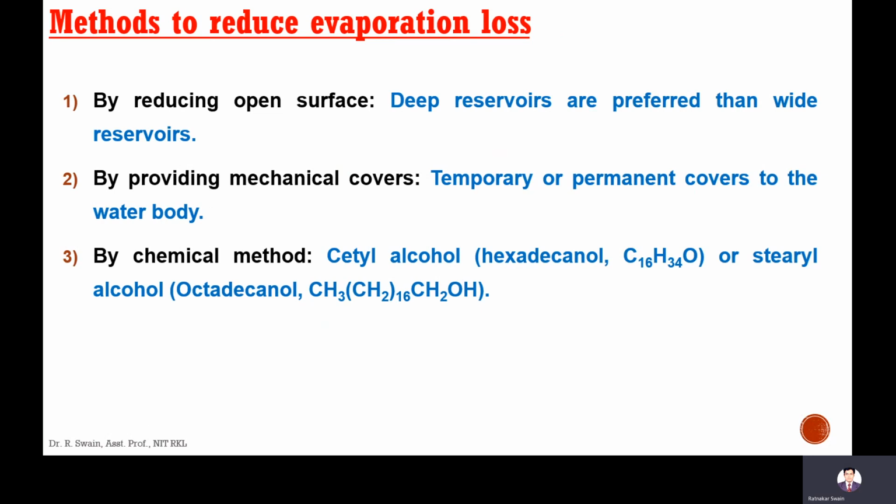Next is the methods to reduce evaporation loss. By reducing open surface, I told that deep reservoirs are preferred over wide reservoirs. By providing mechanical covers, temporary or permanent covers to the water body. By chemical method, cetyl alcohol, that is called hexadecanol, C16H34O, that is the formula, or stearyl alcohol, which is also called octadecanol. The formula is CH3(CH2)16CH2OH. These three methods are used to reduce the evaporation loss.